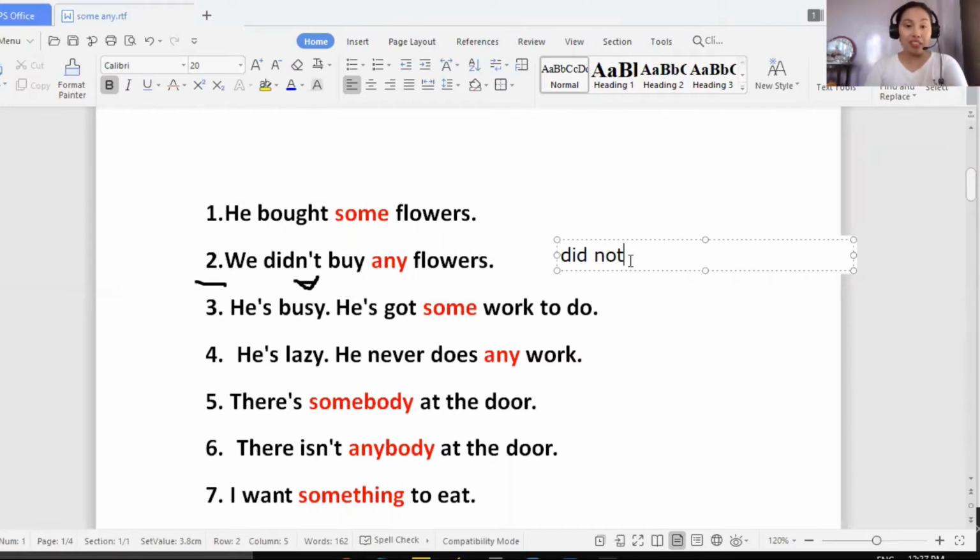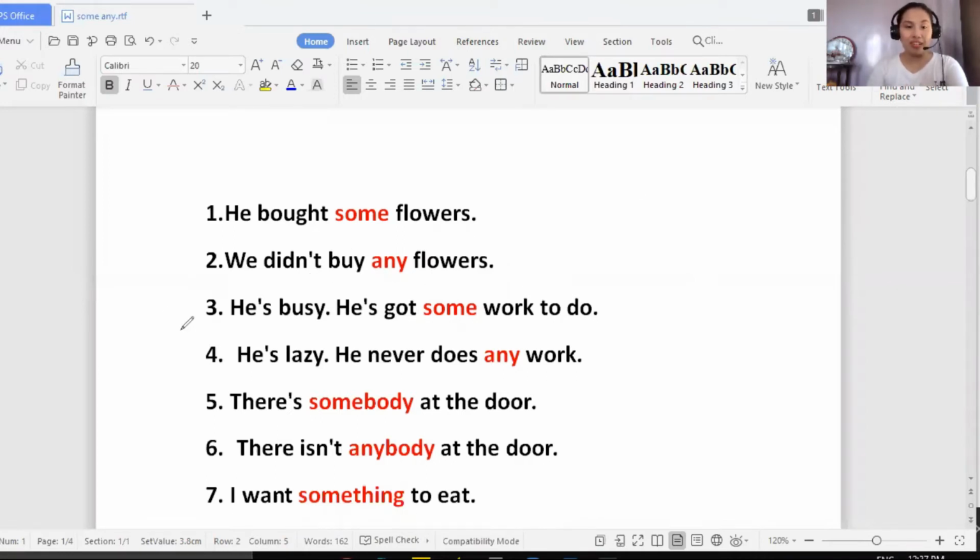Now, because there's the word not, this makes the sentence a negative sentence. So this time, we can use any followed by flowers. If you notice, guys, some and any are followed by a noun. He bought some flowers. We didn't buy any flowers.